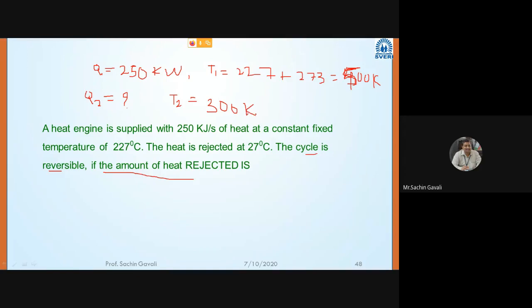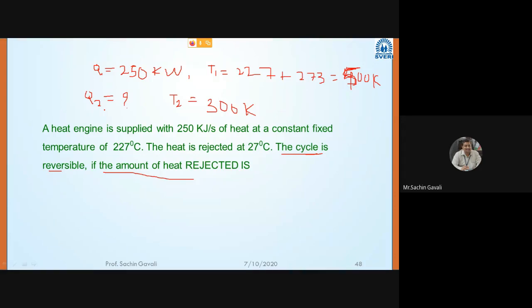Now Q1 given, T1 given, T2 given, Q2 asked, and they are telling us that the cycle is reversible. Then what should be Q2? I have simplified the numerical. Now you can solve.